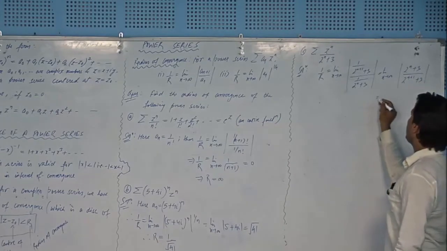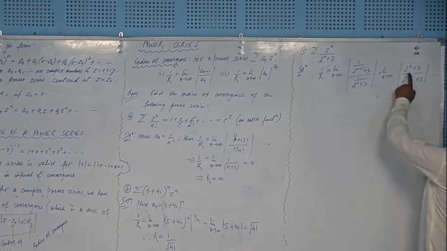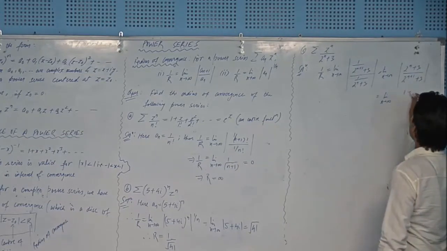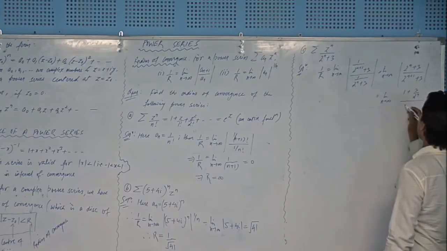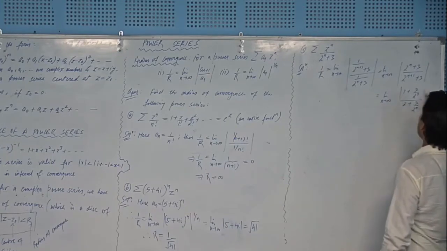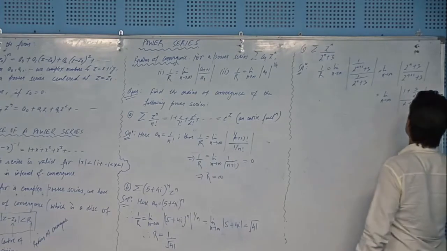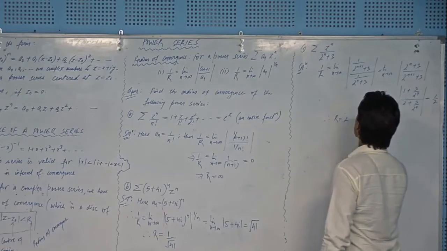To evaluate this, take 2 to the power n common from the numerator and denominator both. I will be left with the limit of (1 plus 3 by 2 to the power n) over 2 times (1 plus 3 by 2 to the power n), and as n approaches infinity the 3 by 2 to the power n terms give 0, leaving 1 by 2. So therefore R will be 2.